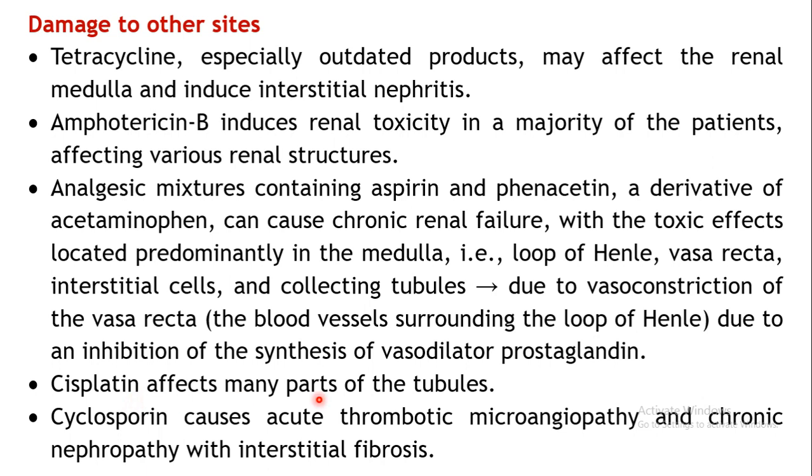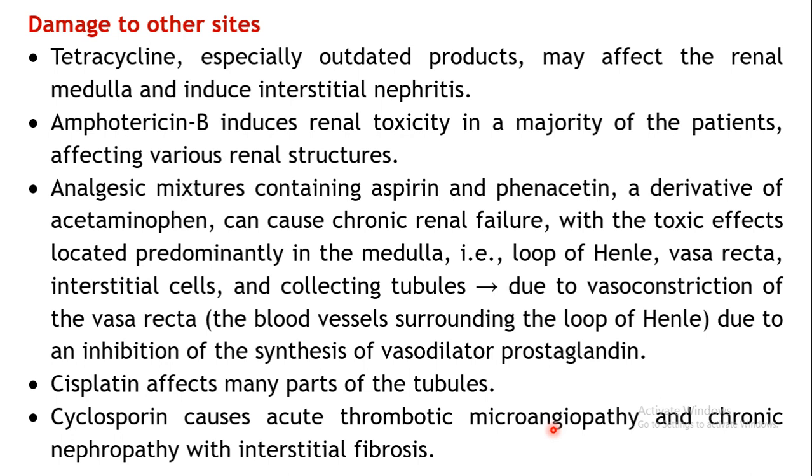Again cisplatin may affect many parts of the tubule. Cyclosporin may result in acute thrombotic microangiopathy. This particular condition occurs suddenly, wherein mainly the smaller blood vessels, capillaries or arterioles, have thrombosis in the microcirculation.